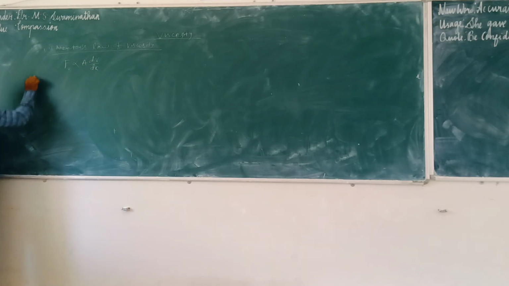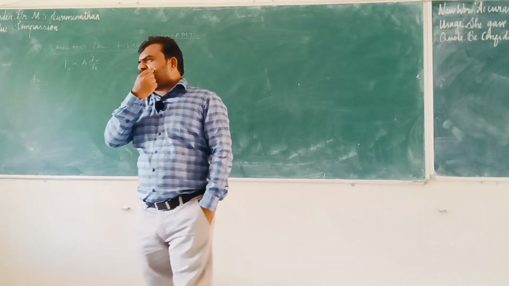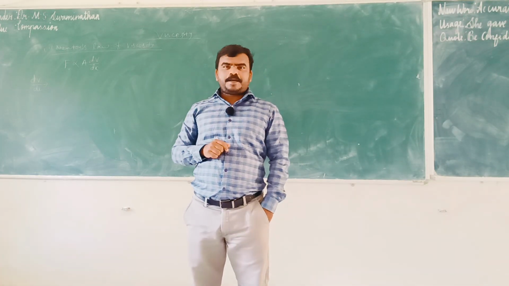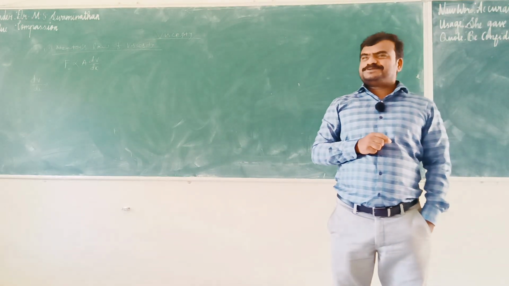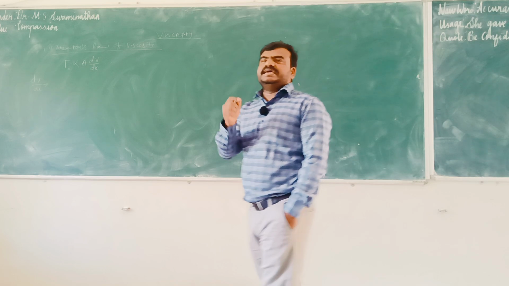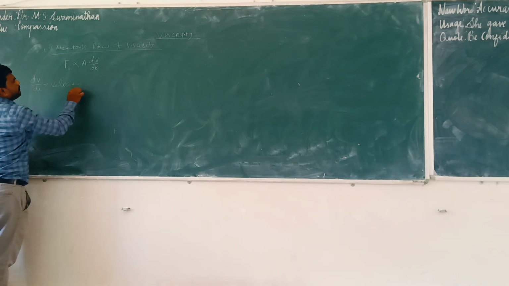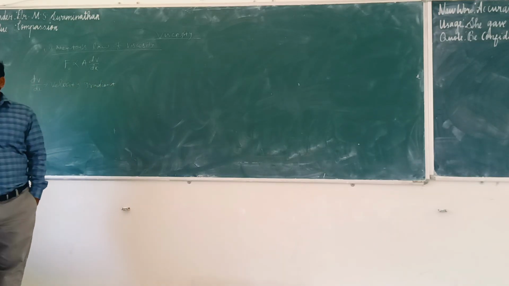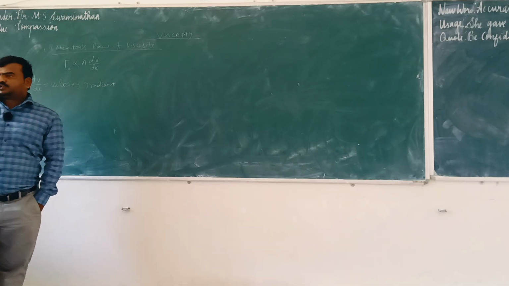What is dV by dx? Any idea? dV by dt is acceleration, correct? But dV by dx? Velocity gradient. What is gradient? Gradient is nothing but a slope.